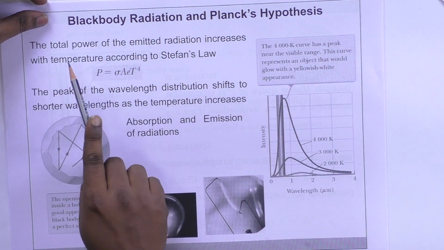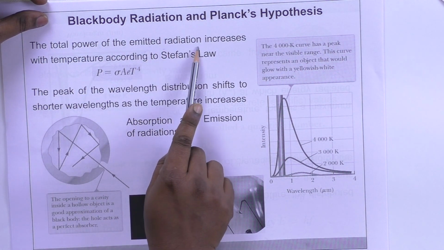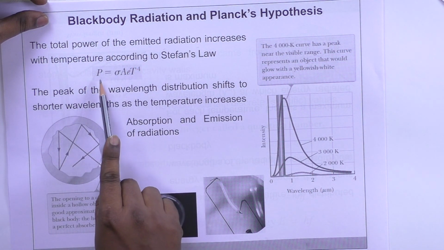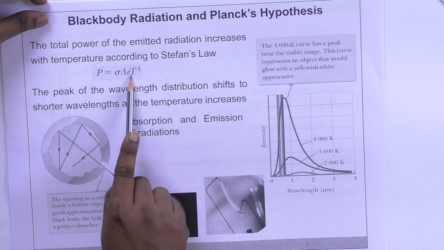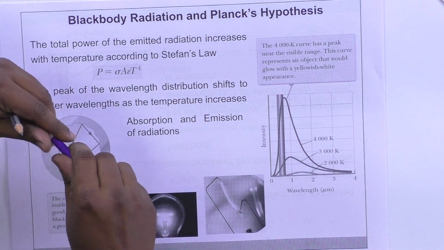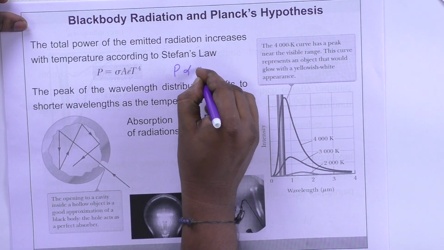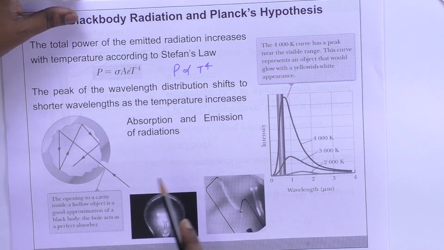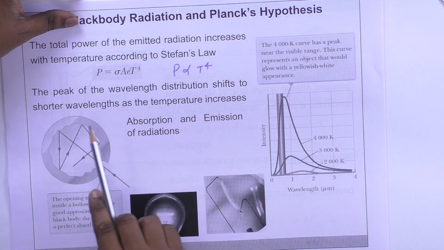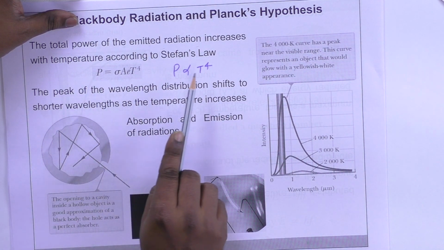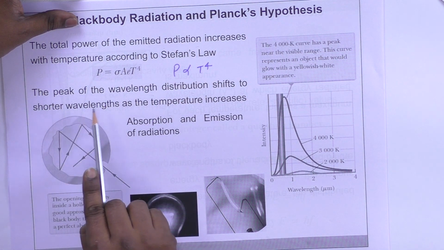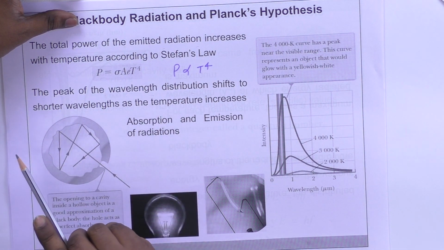This is experimentally verified. The total power of the emitted radiation increases with temperature according to Stefan's law. That is, the total power emitted is proportional to T to the power 4. Which means if I double the temperature, my power increases by 16 times. Okay. The power is a strong function of temperature. The peak of the wavelength distribution shifts to shorter wavelengths as the temperature is increased.